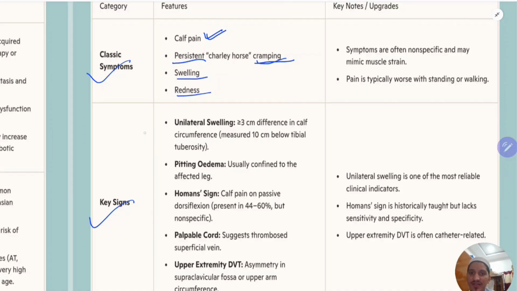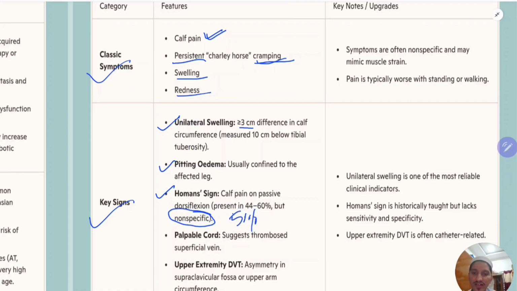These are the symptoms. What are the signs? Unilateral swelling. How will you know? Compare: a difference of 3 centimeters or more in calf circumference, measured 10 centimeters below the tibial tuberosity. Pitting edema, usually confined to the affected limb. Homan sign is calf pain on passive dorsiflexion. This is present in only 50% of patients, so it is a non-specific sign.